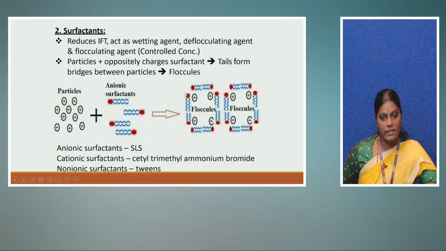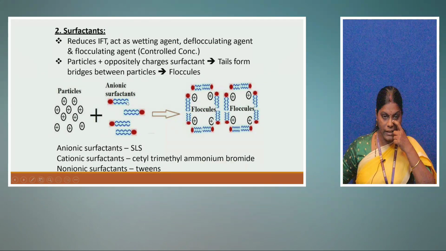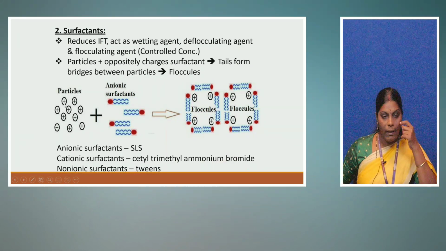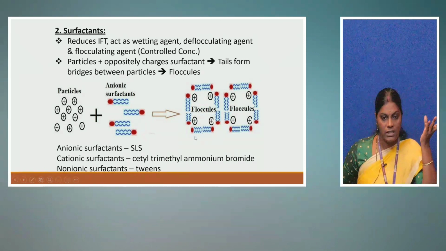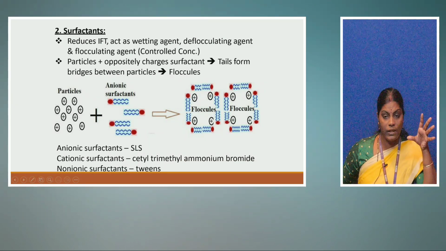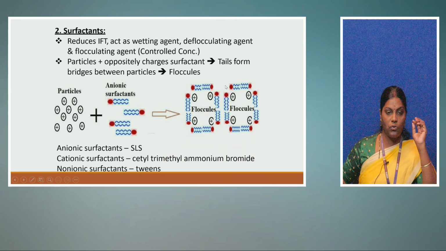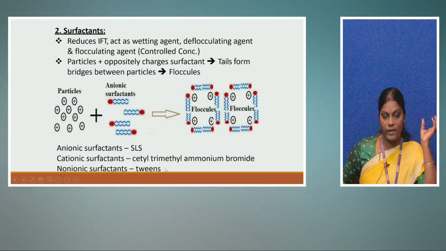These are the examples. Surfactants. If you add surfactant molecules, these are the particles. Anionic surfactant you have added. Particles are positively charged and surfactants are having negative charge. So what will happen? The positive and negative charges will get attracted together and they will aggregate to form floccules. Examples: anionic surfactants are sodium lauryl sulfate, cationic surfactants are cetyl trimethyl ammonium bromide, non-ionic surfactants are Tweens.